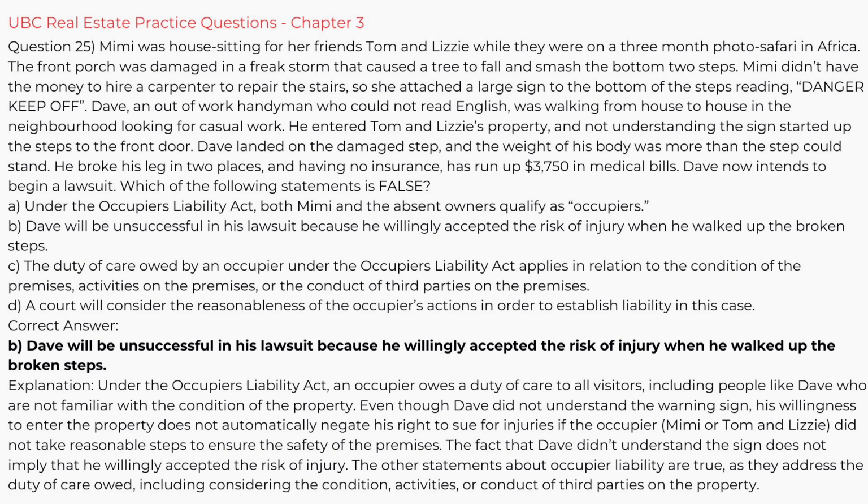Correct answer. B. Dave will be unsuccessful in his lawsuit because he willingly accepted the risk of injury when he walked up the broken steps. Explanation. Under the Occupier's Liability Act, an occupier owes a duty of care to all visitors, including people like Dave who are not familiar with the condition of the property. Even though Dave did not understand the warning sign, his willingness to enter the property does not automatically negate his right to sue for injuries if the occupier, Mimi or Tom and Lizzie, did not take reasonable steps to ensure the safety of the premises.